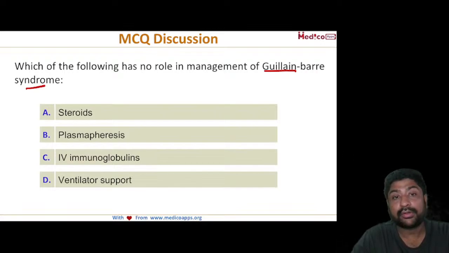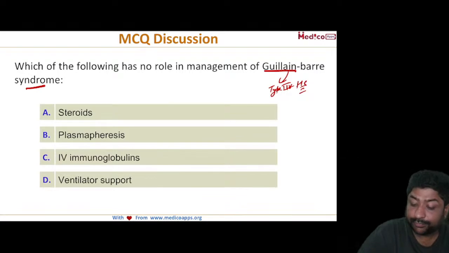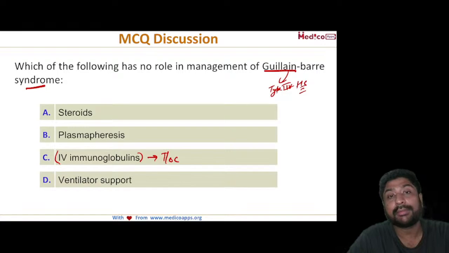Can you put the correct answer in the. So we know Guillain-Barré syndrome, again, it's a type 4 hypersensitivity reaction. Okay, and hence the. So we know that IV immunoglobulin is the treatment of choice for Guillain-Barré syndrome.